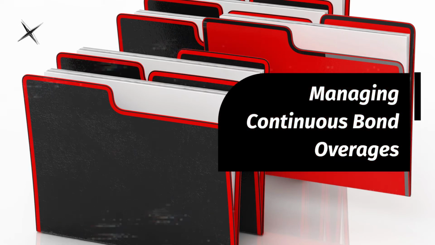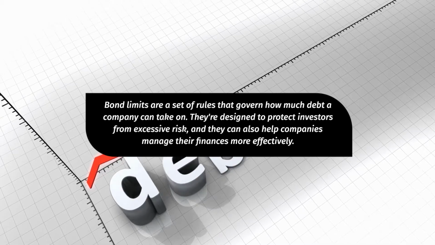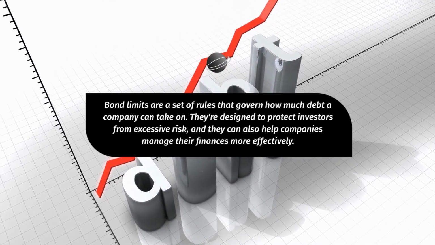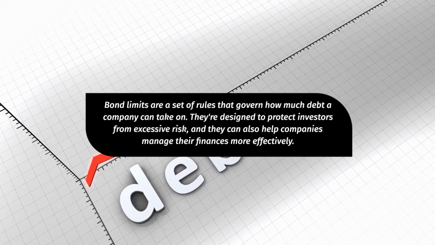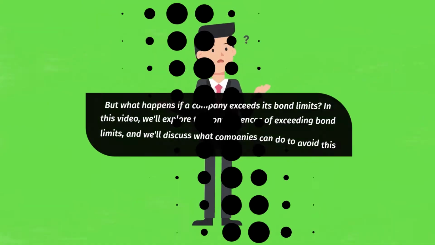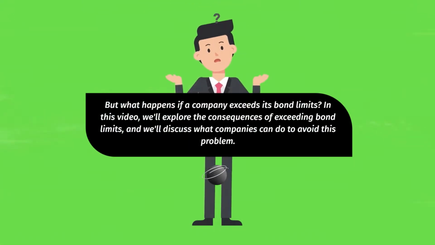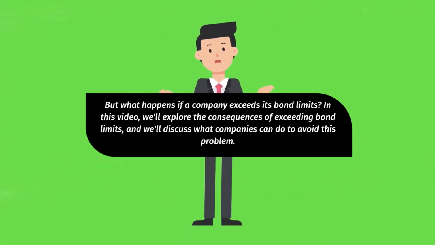Managing continuous bond overages. Bond limits are a set of rules that govern how much debt a company can take on. They're designed to protect investors from excessive risk, and they can also help companies manage their finances more effectively. But what happens if a company exceeds its bond limits? In this video, we'll explore the consequences of exceeding bond limits, and we'll discuss what companies can do to avoid this problem.